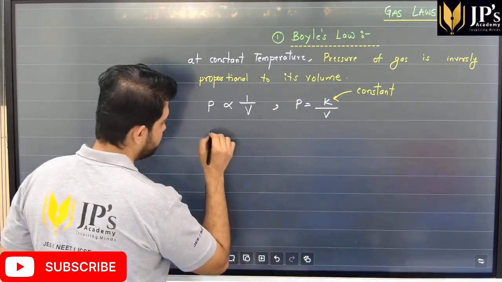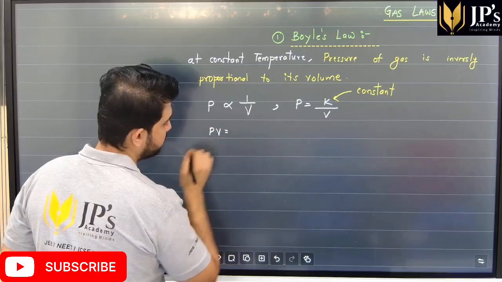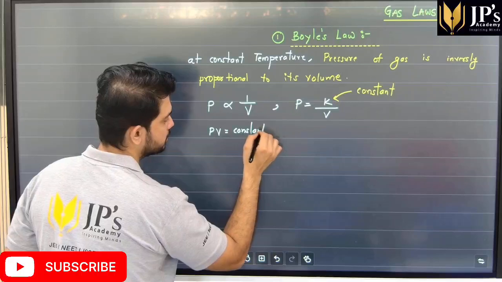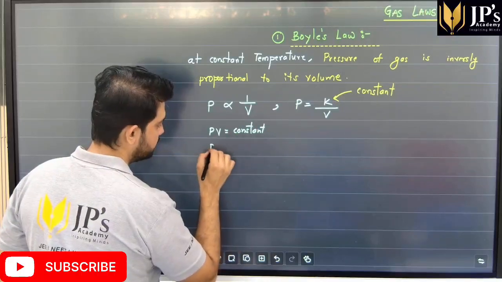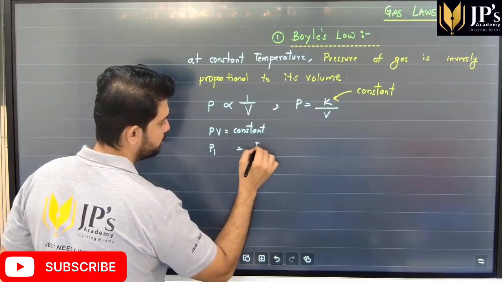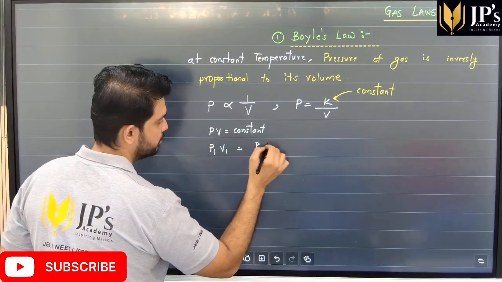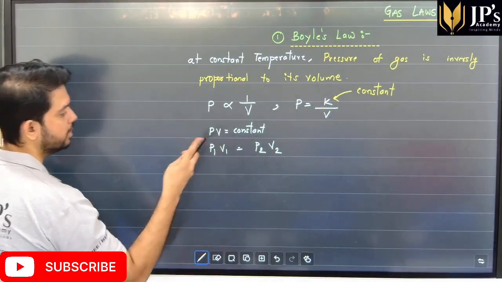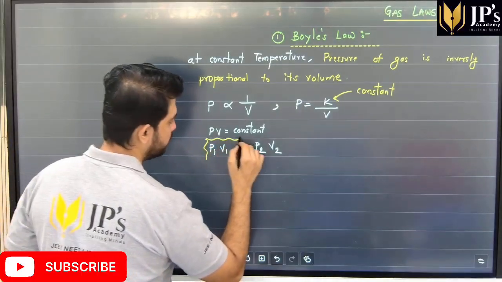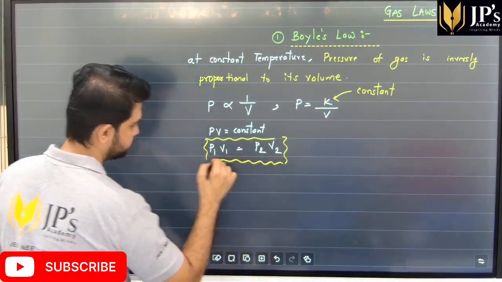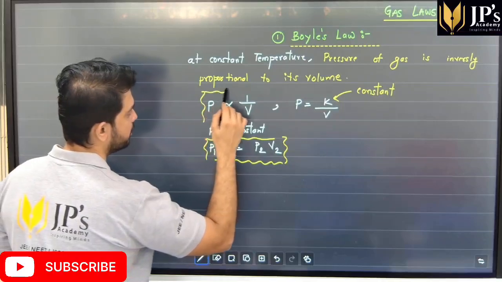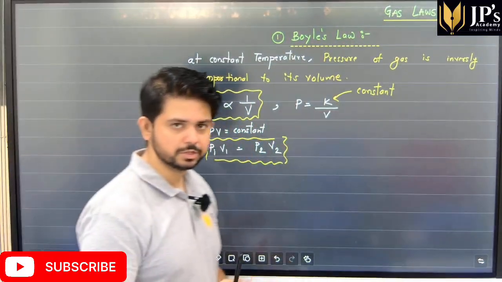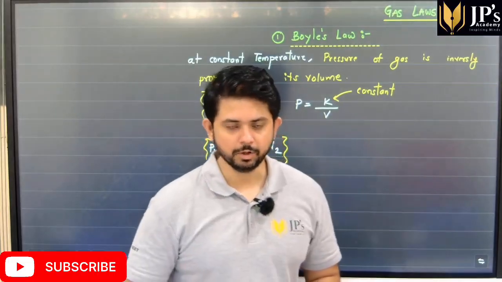Now students, from here we can see that the product of pressure and volume is a constant. Or if I change the pressure from P1 to P2, volume changes from V1 to V2, we can apply a relationship, students, that P1 V1 is equal to P2 V2. A very important relationship, students. Okay. Now, on the basis of this, we can have many plots.